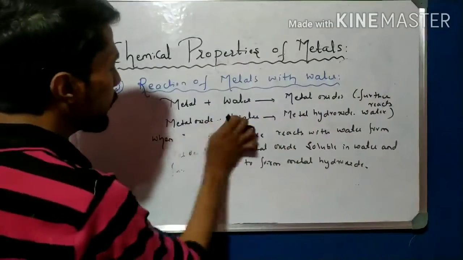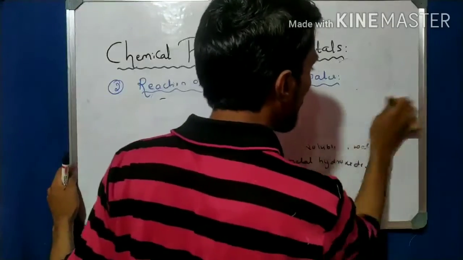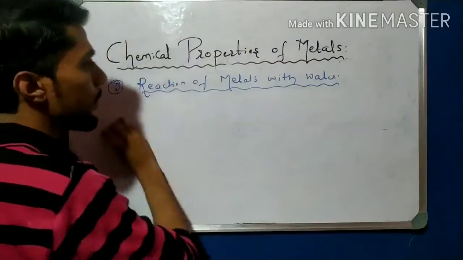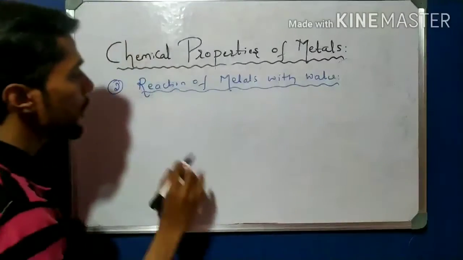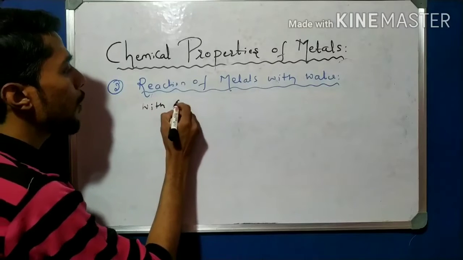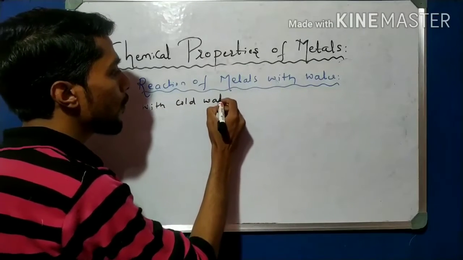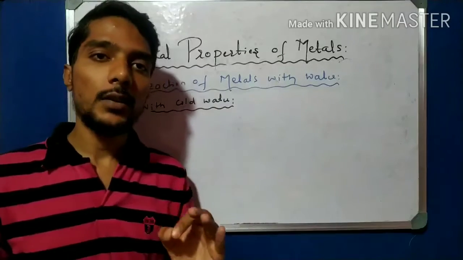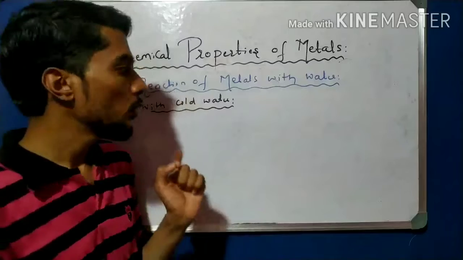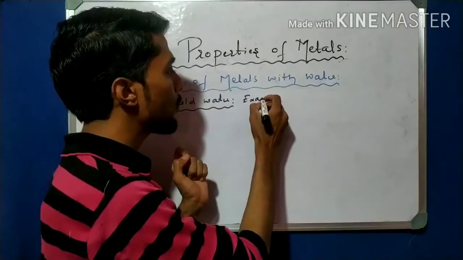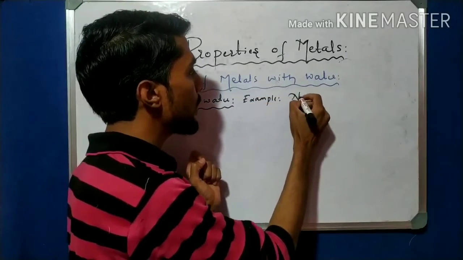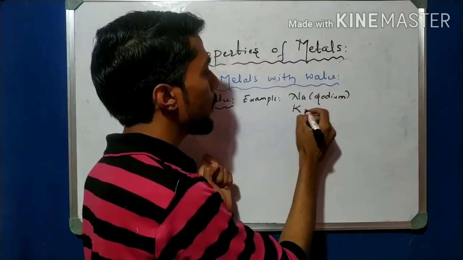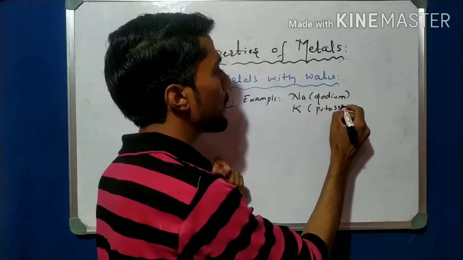It is finished. Now come to another very important point, that is examples. Now let us start understanding with some examples of metals. Come to the first one, with cold water. A very important point here: name the elements which react with cold water. Examples of those metals are sodium (Na) and potassium (K).